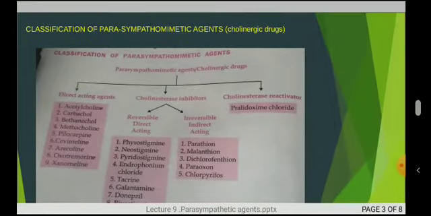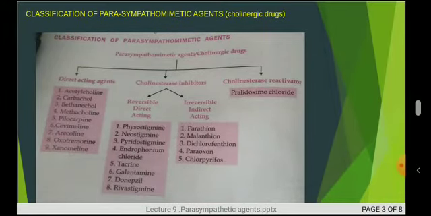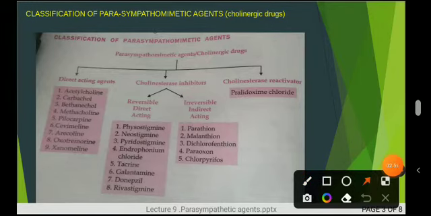Moving towards its classification, as I have shown here, the parasympathomimetic agents, also called cholinergic drugs, are divided into three basic categories. First, direct acting, then cholinesterase inhibitors, and cholinesterase reactivator. In case of the direct acting category, a total of 9 drugs are given.